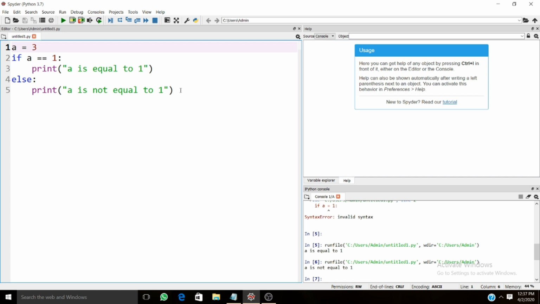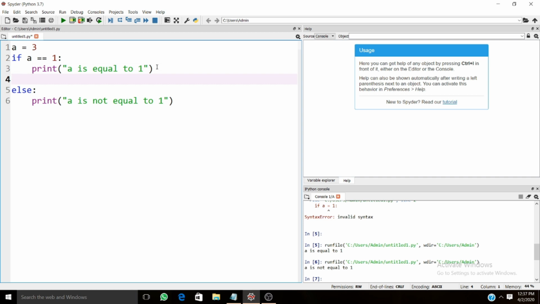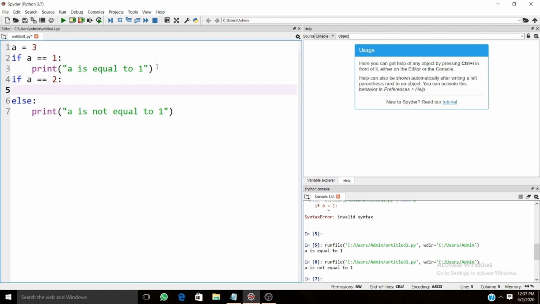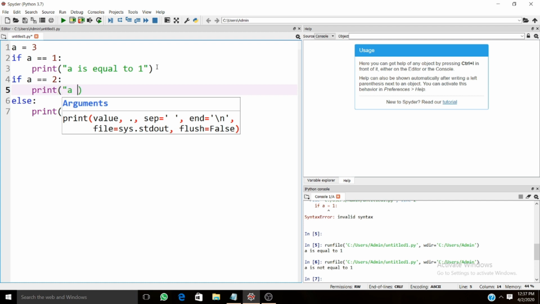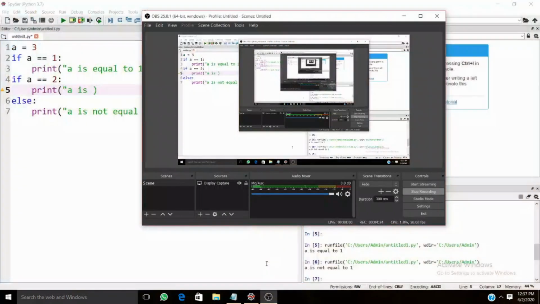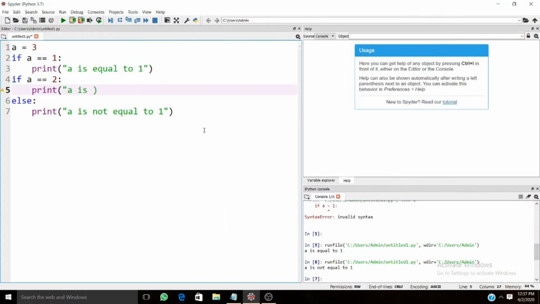We'll move further and see what if we use two if statements. If A is equal to 2, print A is equal to 2.